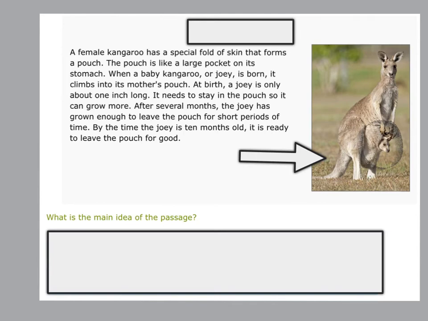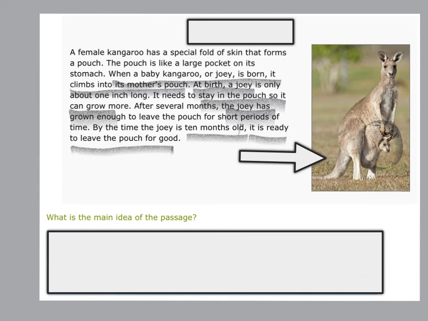As I reflect on what that paragraph told me, I did hear a lot of information about the baby kangaroo. I saw that when a baby kangaroo or joey is born, it climbs into its mother's pouch. At birth, a joey is only 1 inch long. It needs to stay in the pouch so it can grow more. Then when the joey has grown enough, it can leave for short periods of time. And by the time the joey is 10 months old, it's ready to leave the pouch for good.